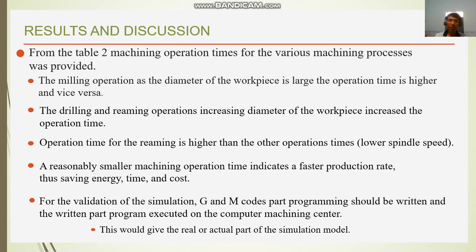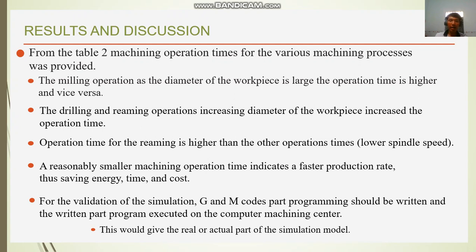Operation time for drilling is higher than the other operation time because of lower spindle speed. A reasonably smaller machining operation time indicates a faster production rate, thus saving energy, time, and cost.